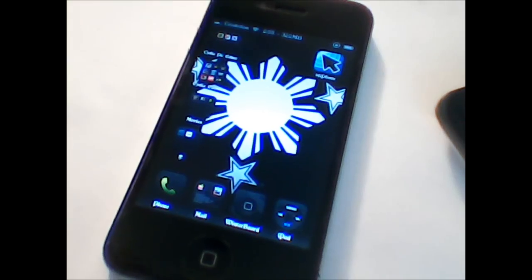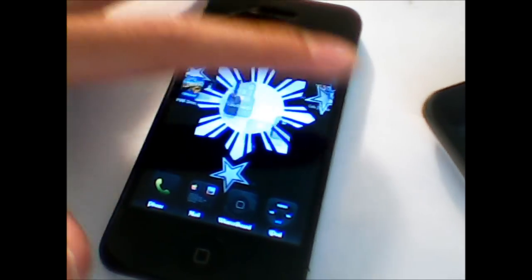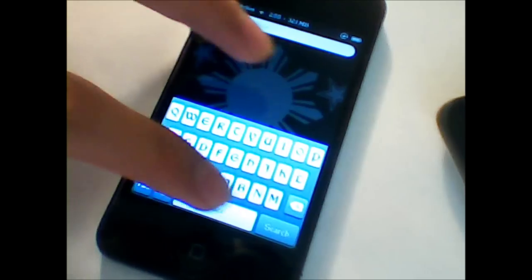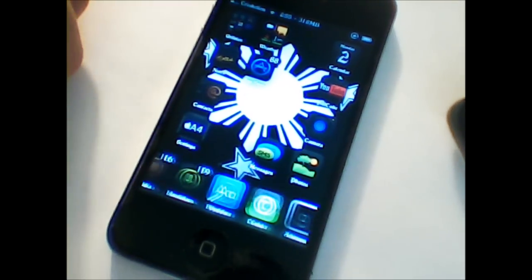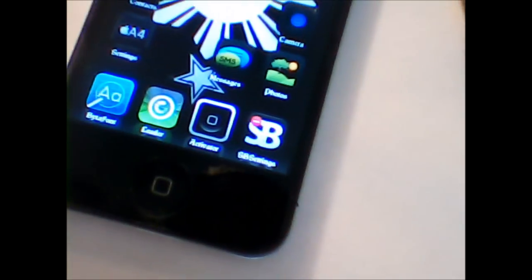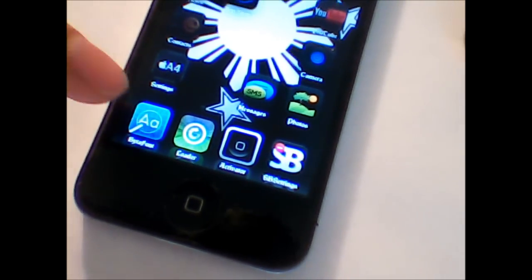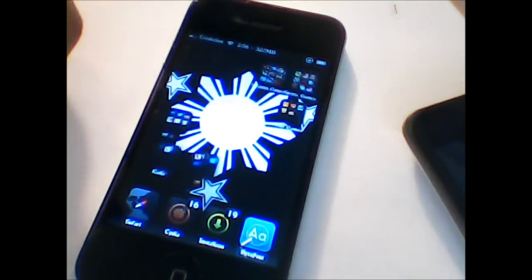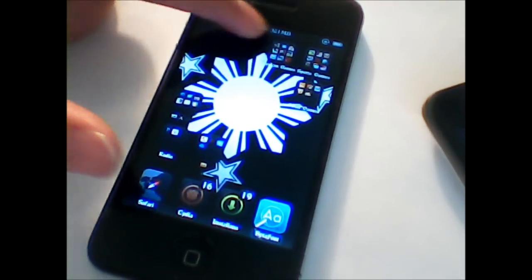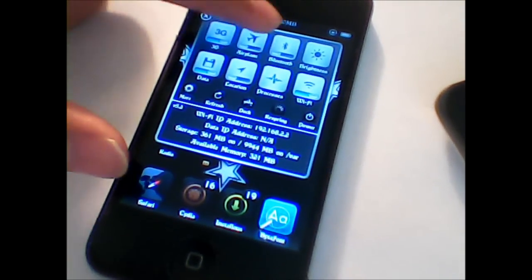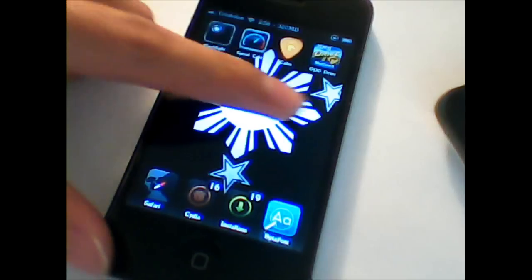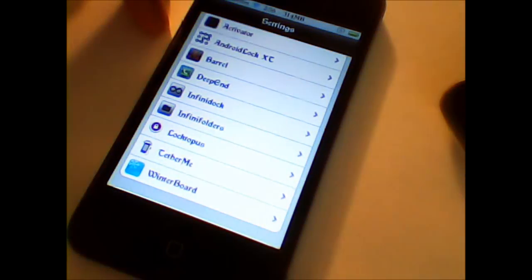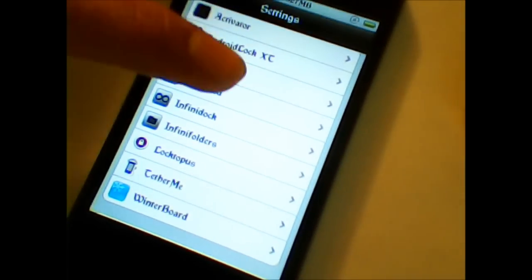And also I'm gonna show you the tweaks that I've been using for this phone. I'm using SB Settings, Cydia, Installer.